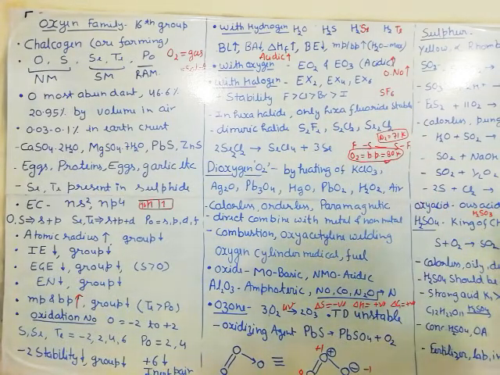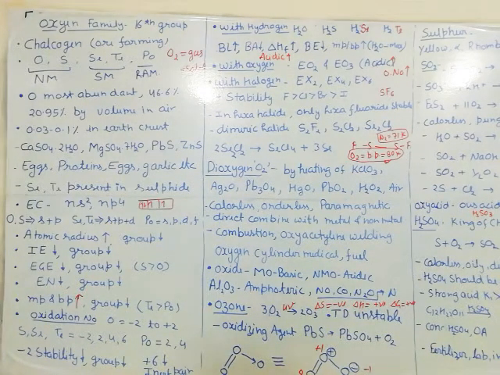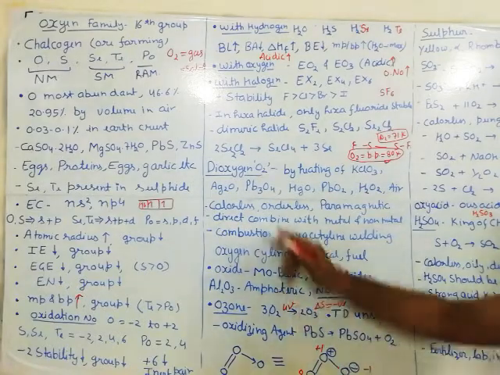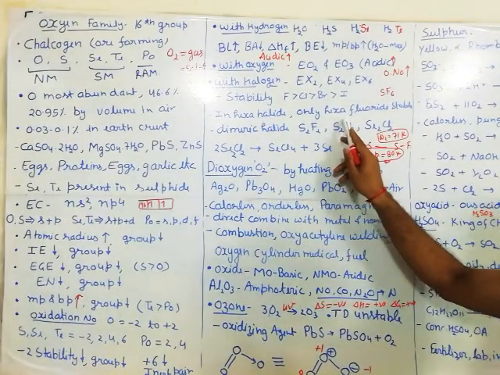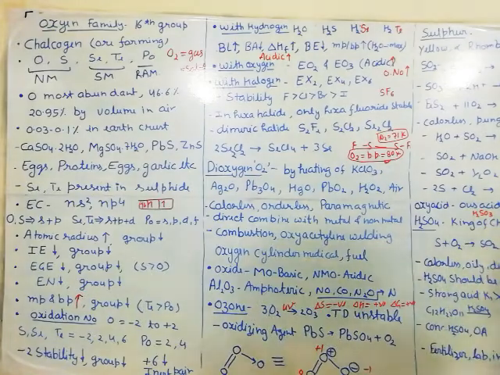You must remember this one. Oxygen can react with fluorine but cannot react with chlorine. With fluorine, oxygen is stable. With all other halogens, it is unstable. In the hexahalides, only the hexahalide of fluorine is stable.